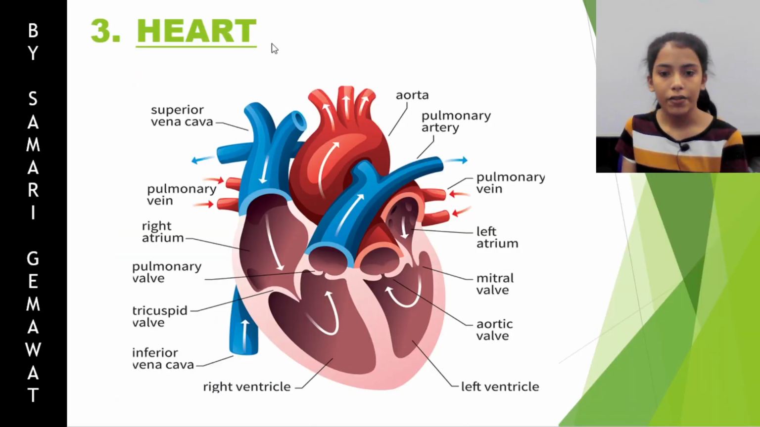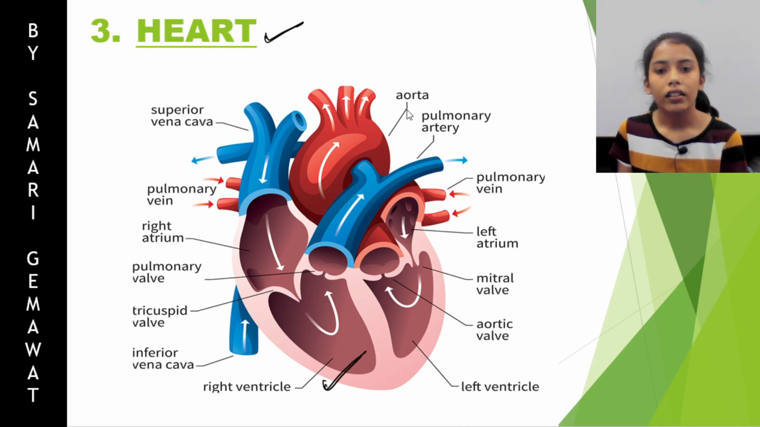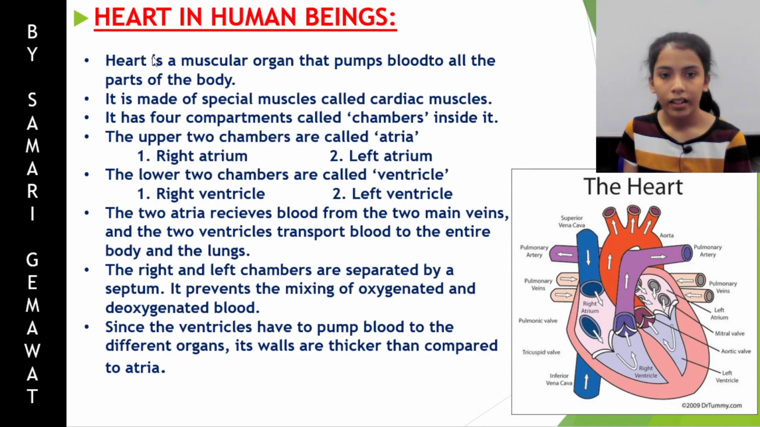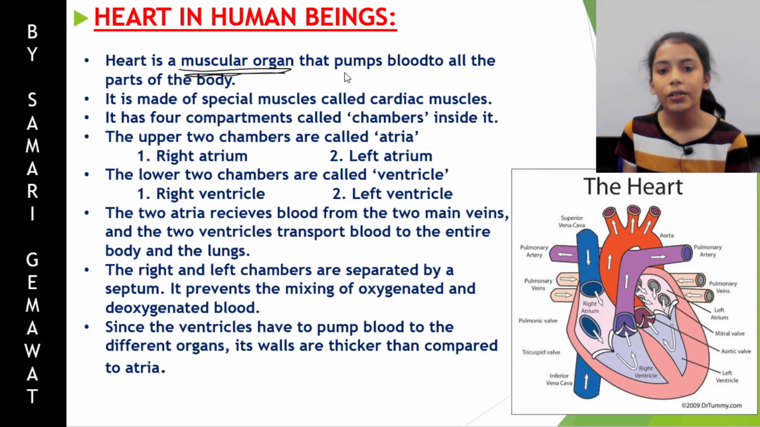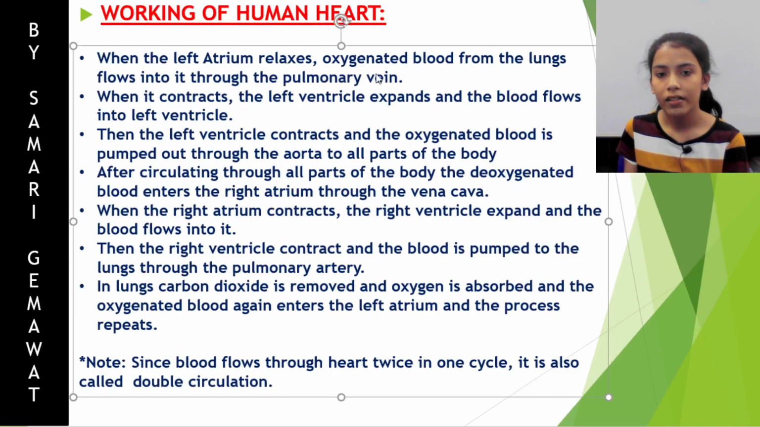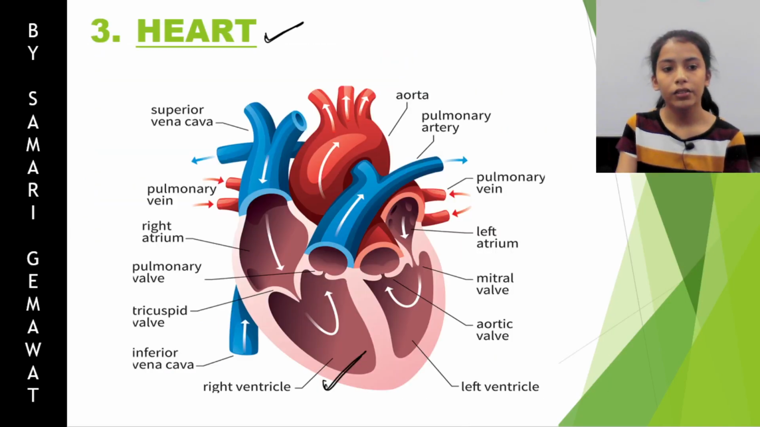Now we'll move to our next topic, that is heart. Now what is heart? See, this is a diagram of heart. This is a muscular organ. Heart is a muscular organ that pumps blood to all parts of the body. Heart is a very necessary organ. If heart is not there, then life is not possible. So heart is an organ that pumps blood to all parts of the body.